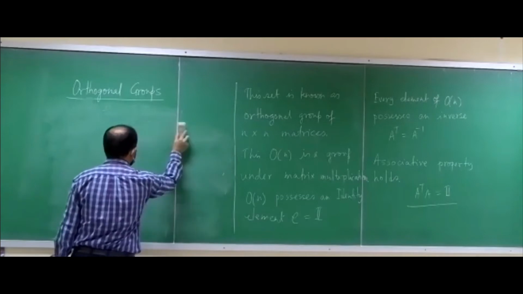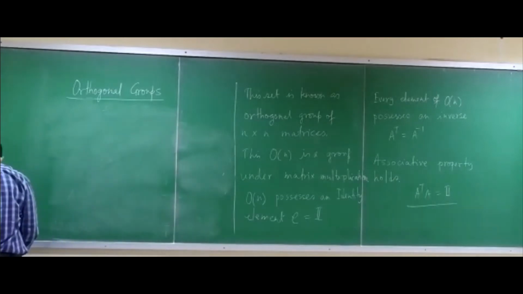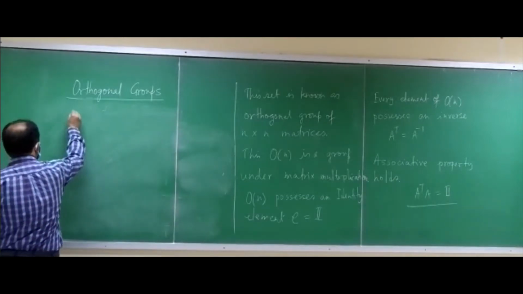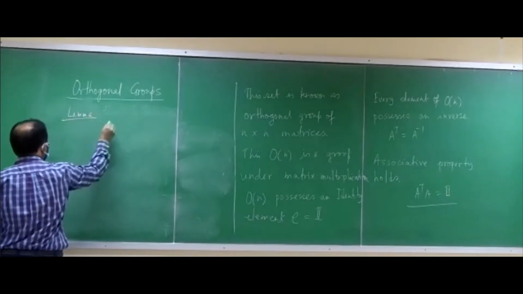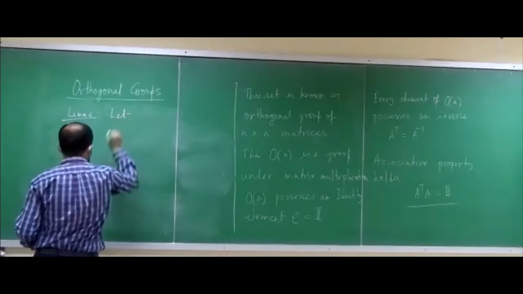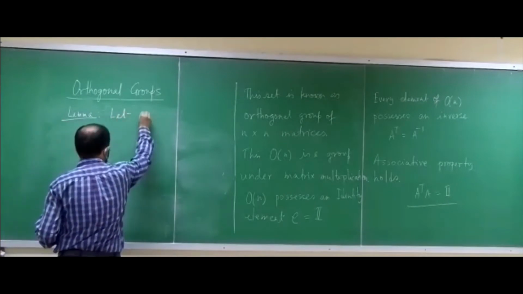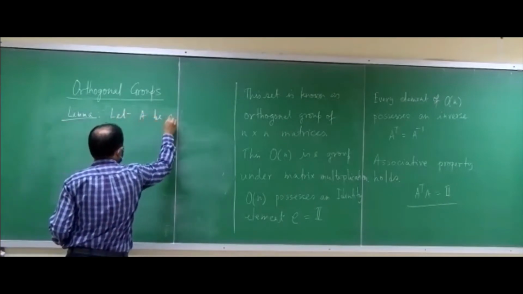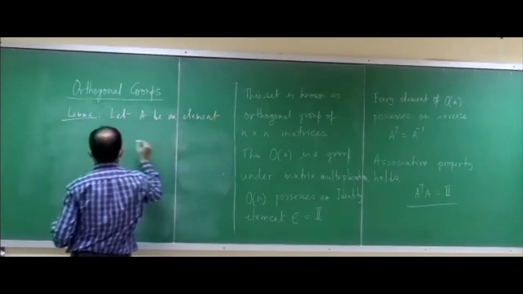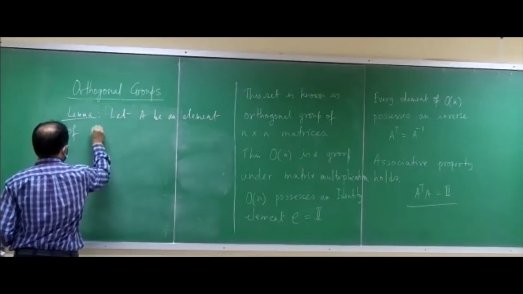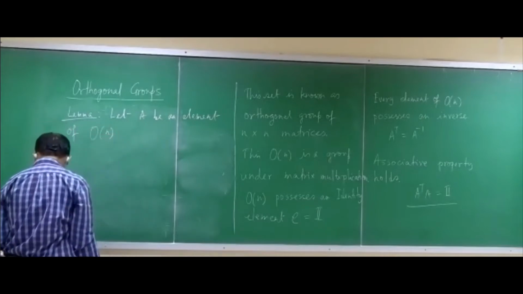The lemma is: let A be an element of O(n).